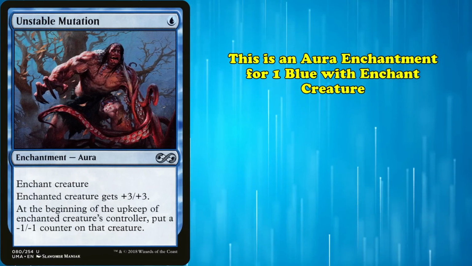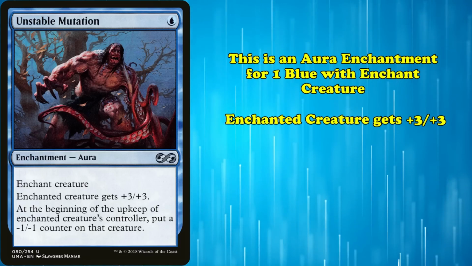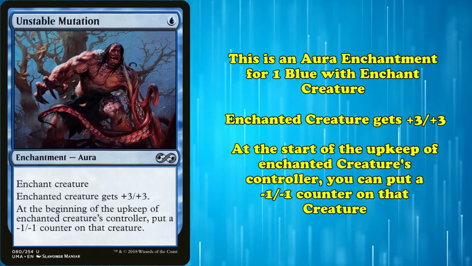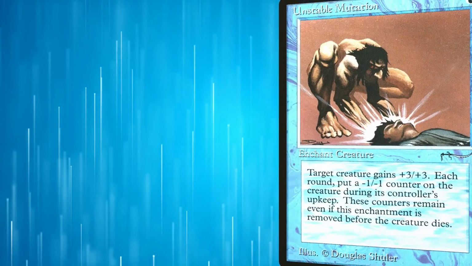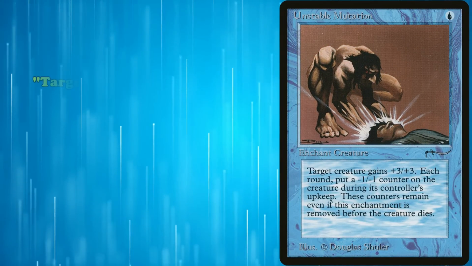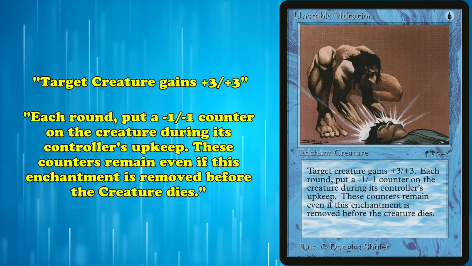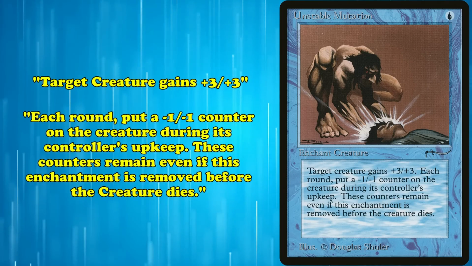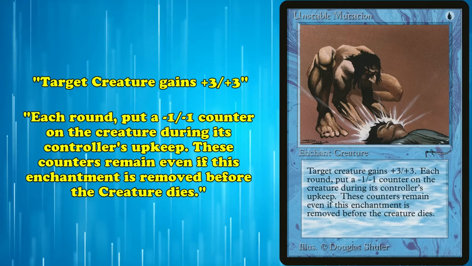Today, this is an aura enchantment for 1 blue with Enchant Creature. It is the ability where enchanted creature gets +3/+3. However, during each of your upkeeps, you have to put a -1/-1 counter on that creature. The original text of this card instead said, target creature gains +3/+3. Each round, put a -1/-1 counter on the creature during its controller's upkeep. These counters remain even if this enchantment is removed before the creature dies.